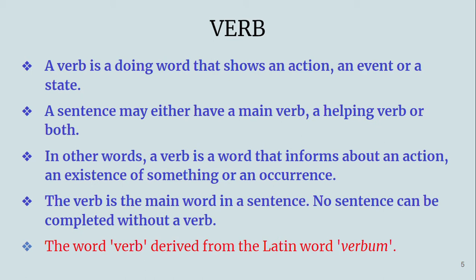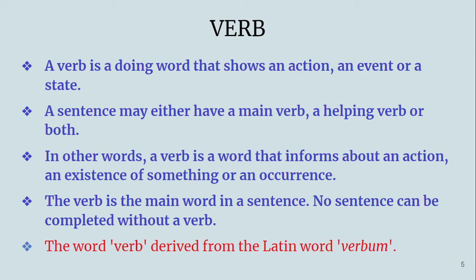And what is a verb? Parts of speech. There are 8 parts of speech, and verb is one of them. And remember, verb is a very, very important word in the sentence. Without verb, there cannot be any sentence. Verb alone can become a sentence. Now, suppose I say sit. Sit alone makes sense. Okay, it can be considered as a sentence as well. But without verb, there is no sentence.